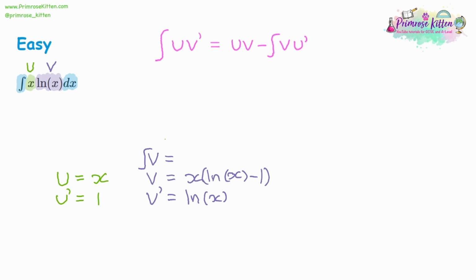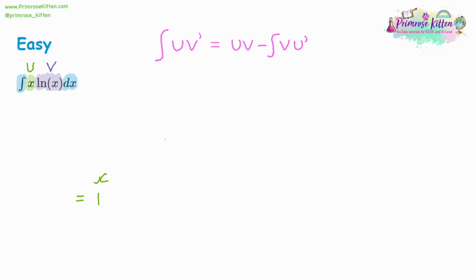And you'll notice this looks an awful lot like our original question. If we expand the brackets here, we're going to have x ln x, which is our question, take away 1. And then we have to integrate it. Well, integrating that is our original question. And so at this point, we can't continue. But I want to show you this because it's not always right at the start that u and v are in order from left to right. Sometimes you can do it the other way around. And that's what we're going to do in this question.